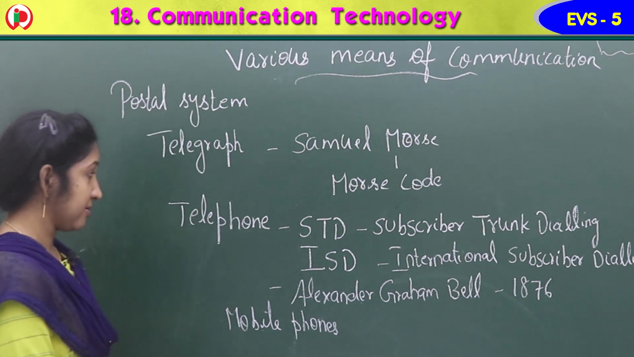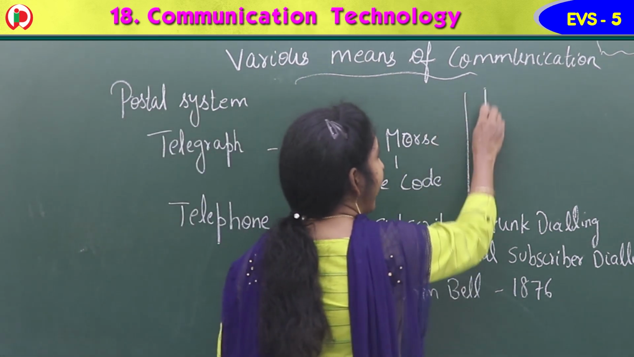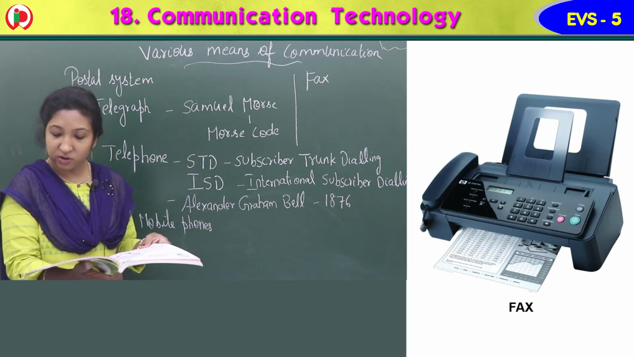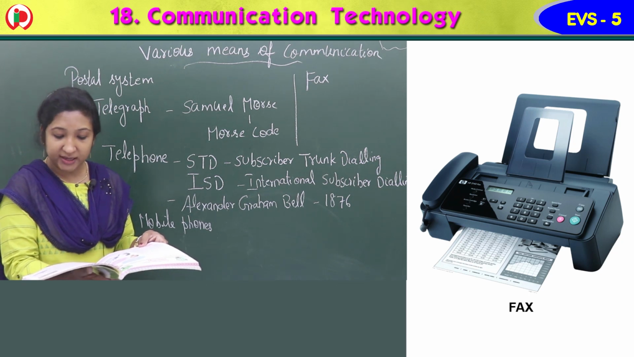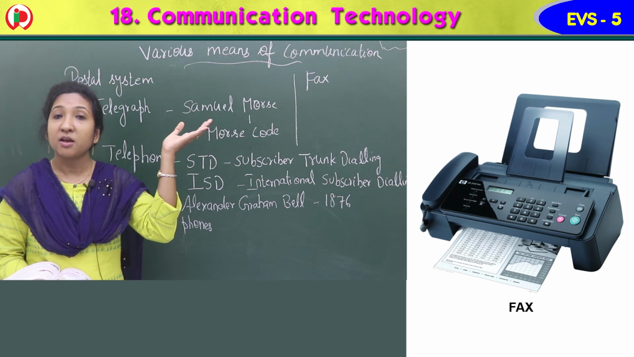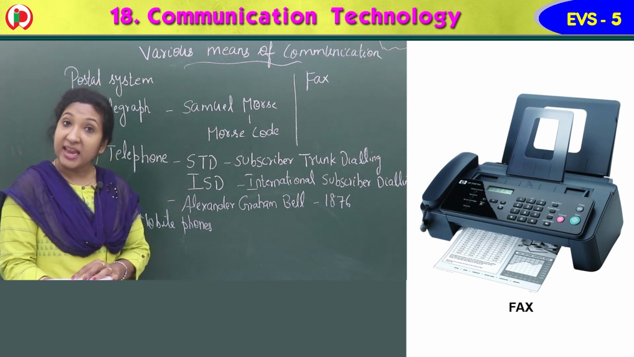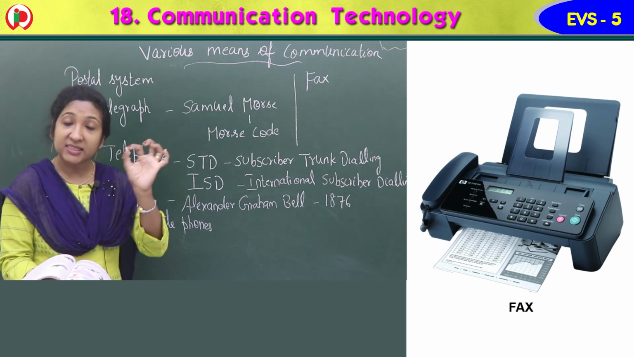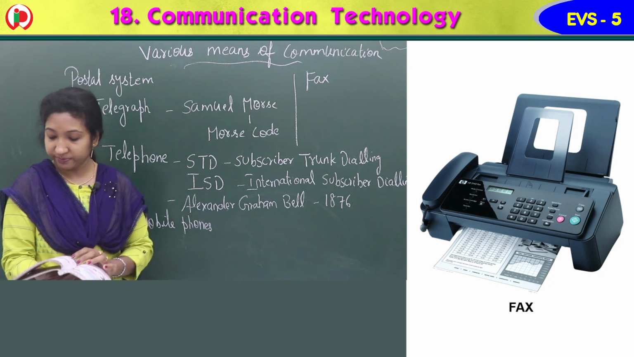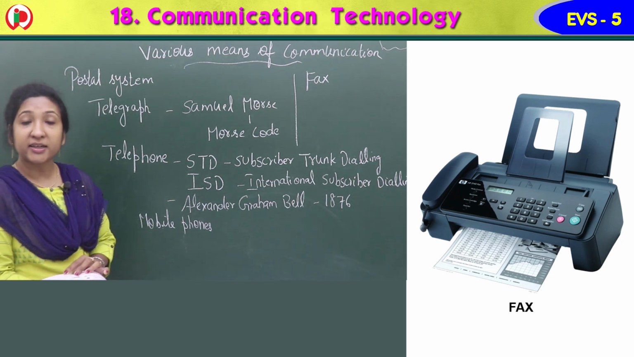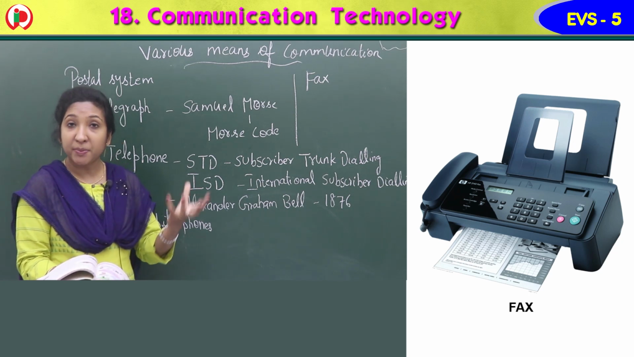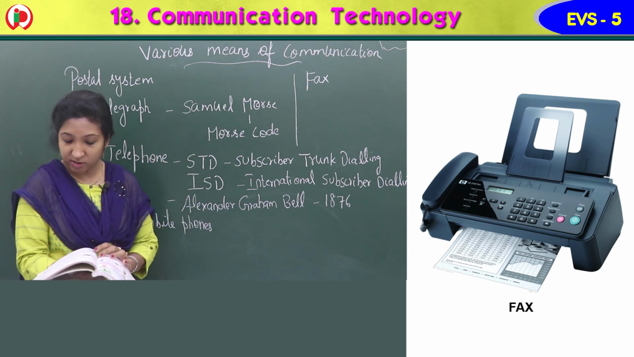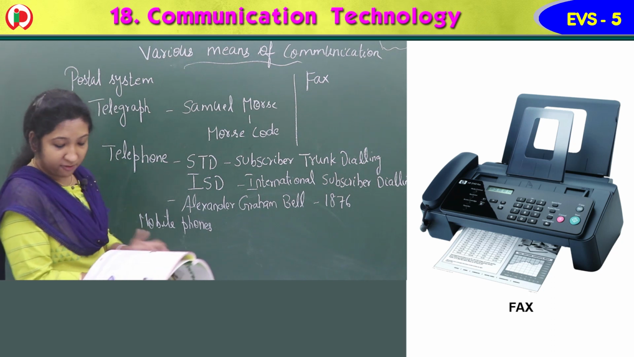Next is fax. So what is fax? Fax, F-A-X, is a machine that can send or receive pictures and text over a telephone line. So you can see the image here. We can send pictures, we can receive pictures, and we can write text and send it. It is connected to a telephone line and a printer. It is also known as facsimile.